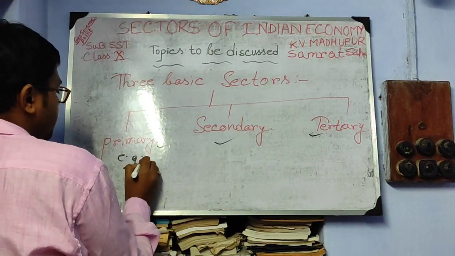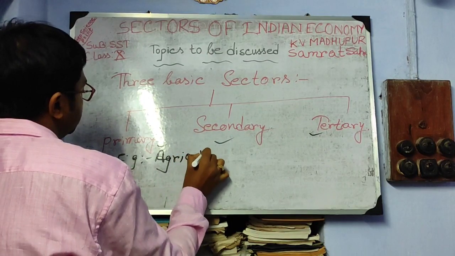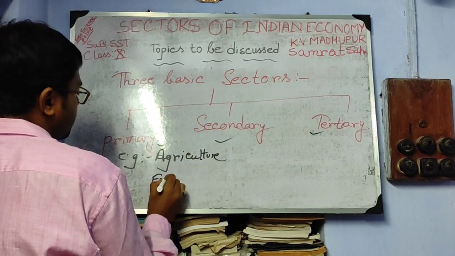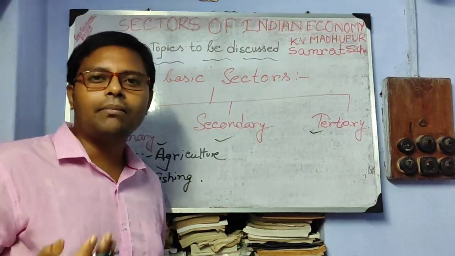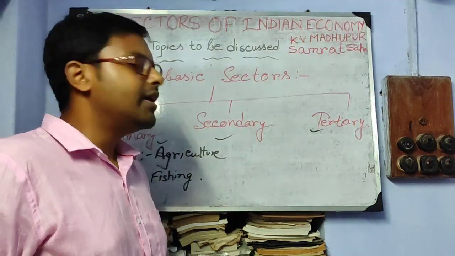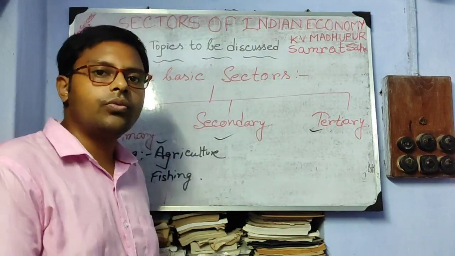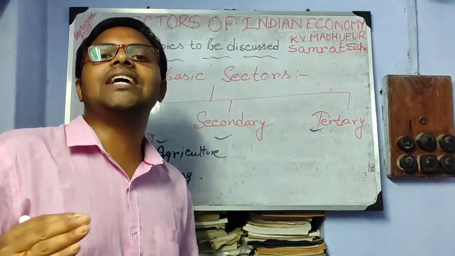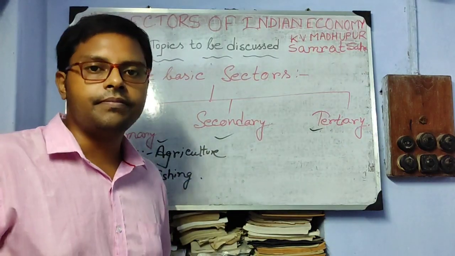Examples: agriculture, fishing, mining, lumbering, any kinds of activities that deal with nature and natural resources come under primary activity.